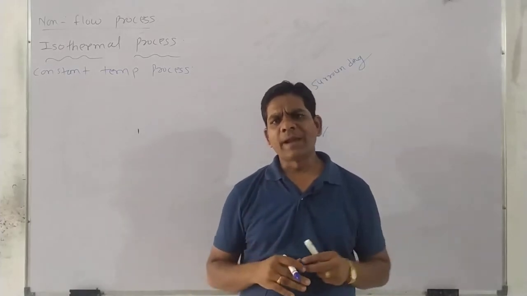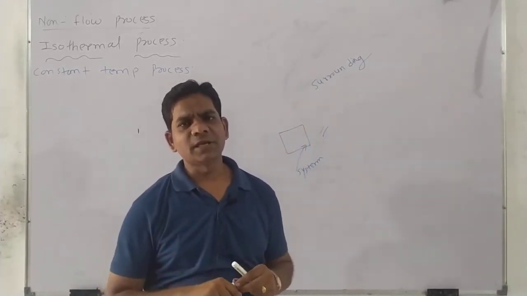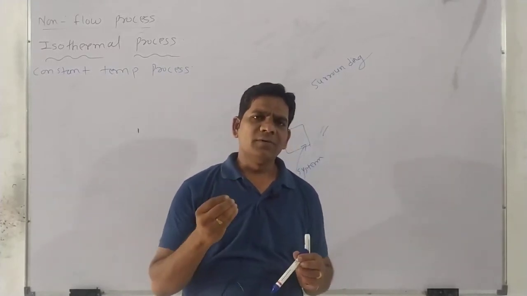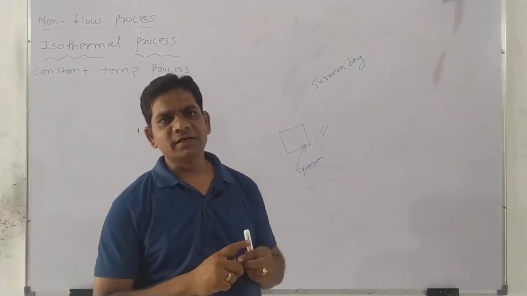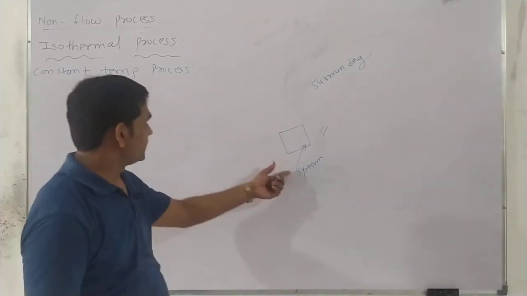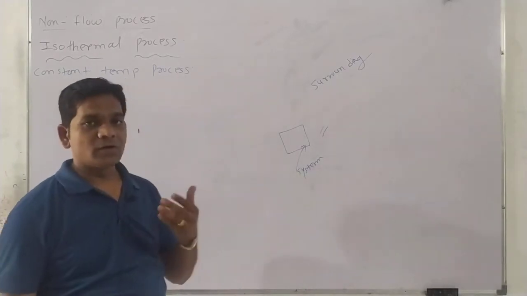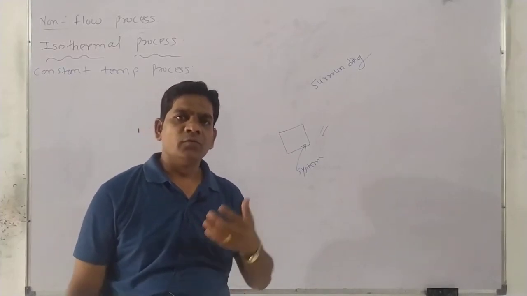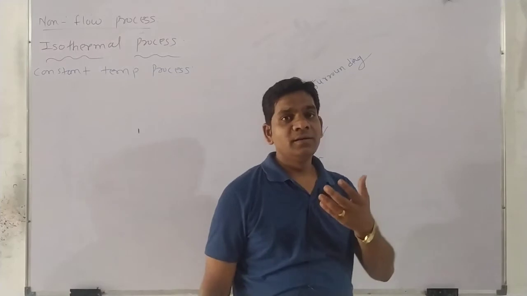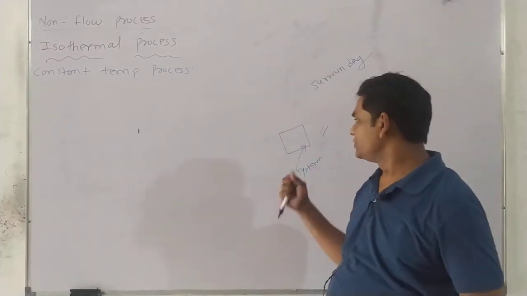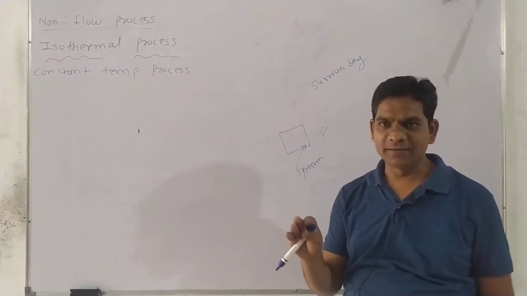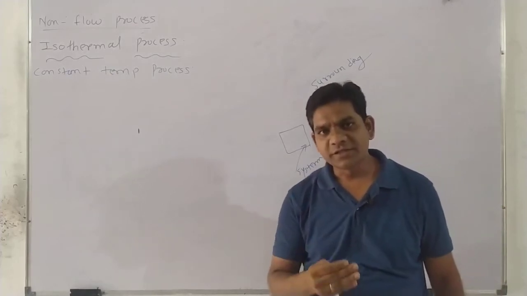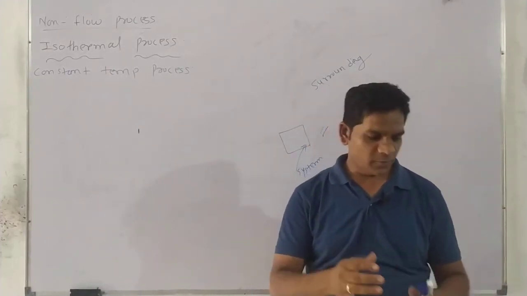But practically or actually such a type of process does not exist in nature. Only from our learning point of view, we have to consider or imagine the process. It should be an isothermal or constant temperature process. It is in ideal conditions. That's why another name is ideal process. Okay, so this is only the ideal condition, not practical. Practically it is not possible to maintain a constant temperature between system and surroundings.